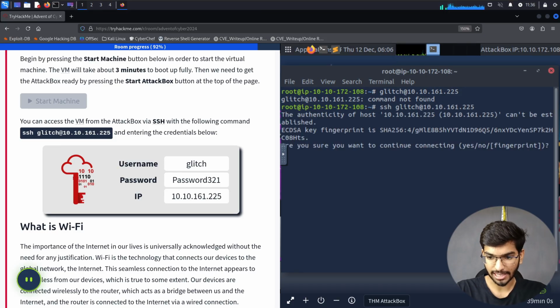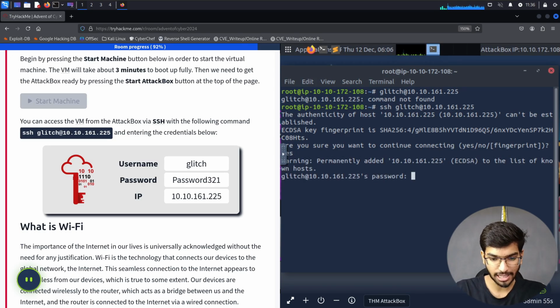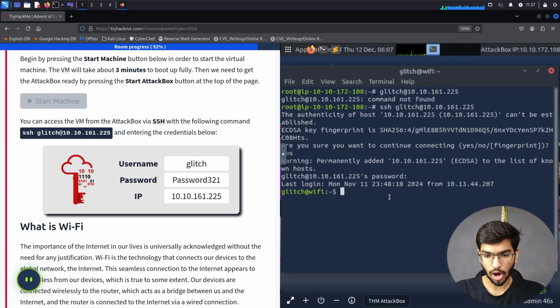10.10.161.225 and press enter. So it's going to confirm with me to say, are you sure you want to continue? So I'll press enter. And now I'm going to specify the password of the user glitch. So it's password 321. And now we are logged in as glitch.